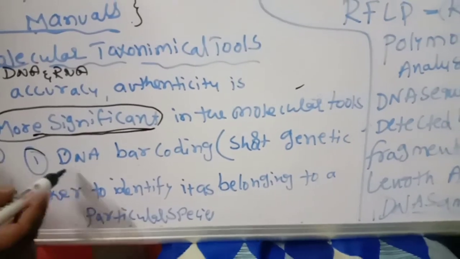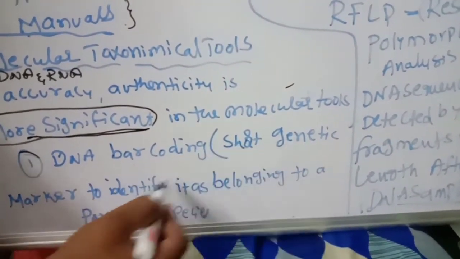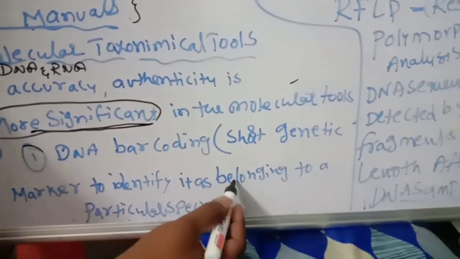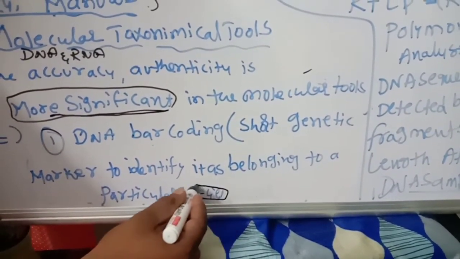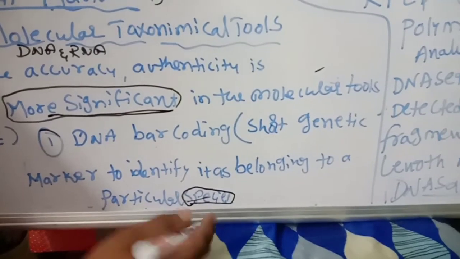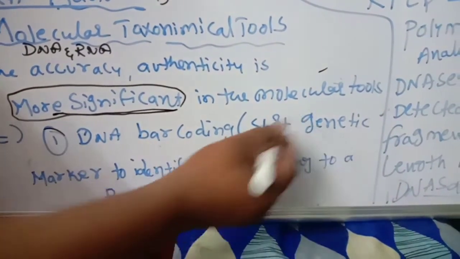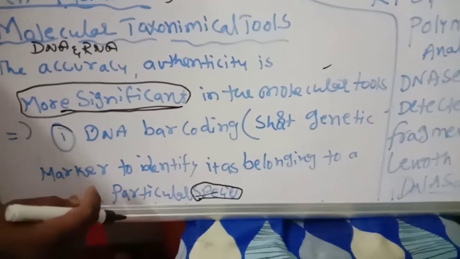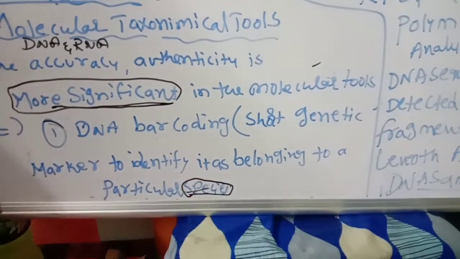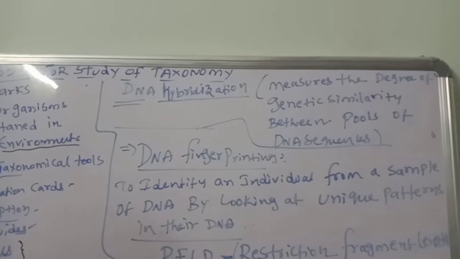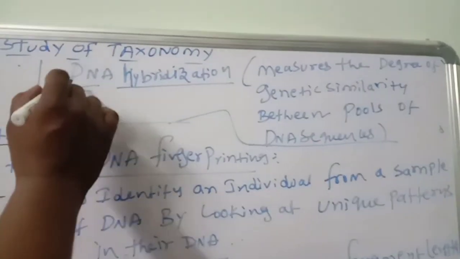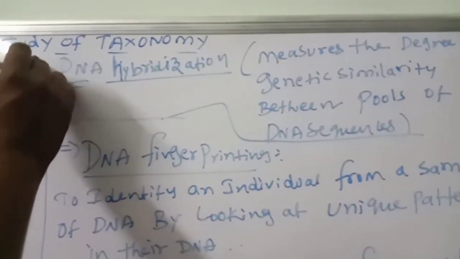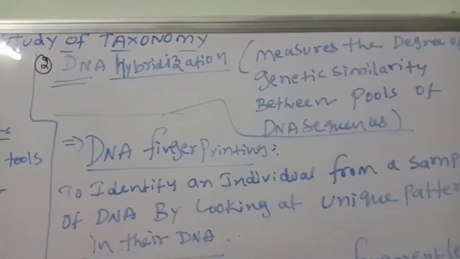So first one, DNA barcoding: a short genetic marker to identify it as belonging to a particular species. So a particular barcoding is there, a short genetic marker. It is helpful to identify which species it is, belonging to a particular species. So that is a short genetic marker. What is that one? DNA barcoding.